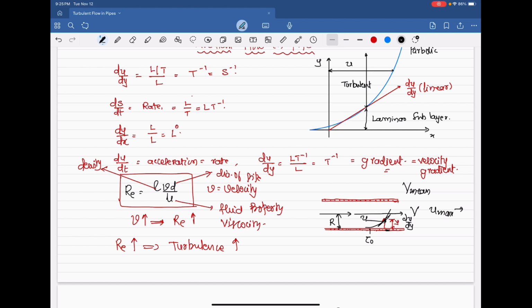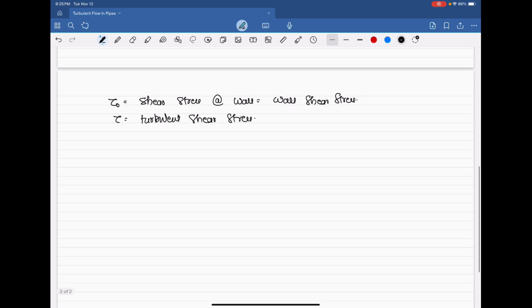And as you move further away from wall to center, the velocity increases, and the flow changes from laminar to turbulent, depending upon the Reynolds number. Then there also shear stress will be there. That shear stress we can call as a turbulent shear stress. At wall the shear stress is called as wall shear stress.